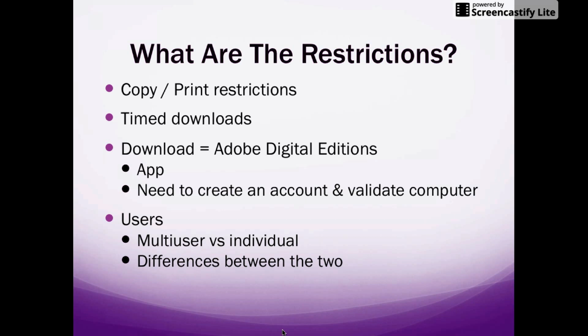The difference between multi-user and individual use: as an individual, you have more access to books than an institution like Fuller, meaning that you can go onto Amazon and find a Kindle book relatively easily. However, as an institution, Fuller has to find multi-user books. If you find a book on Amazon as a Kindle version, we as Fuller are unable to purchase that for our holdings, because if we pass it out to more than one person, that would also be copyright infringement.